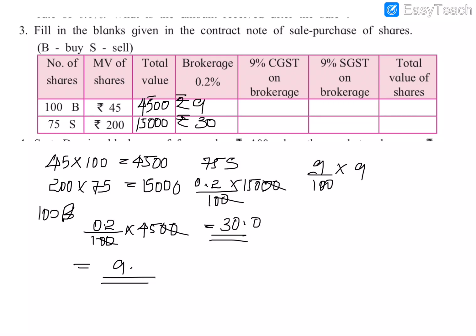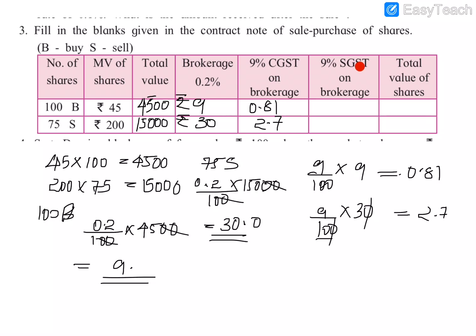So 9 into 9 is 81, and 81 by 100 is 0.81. So 0.81 rupees is the CGST. Next we go to the selling of 75 shares. Here the brokerage is rupees 30 and the percentage of CGST is 9%. So 9 by 100 into 30. One 0 will be cancelled here. 3 into 9 is 27, and 27 by 10 is 2.7. So 2.7 is the CGST of 75 shares.